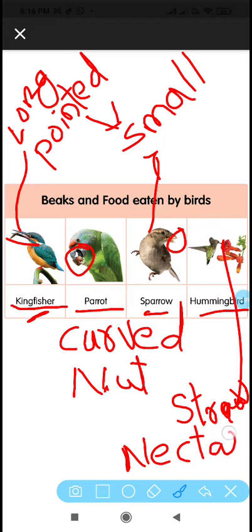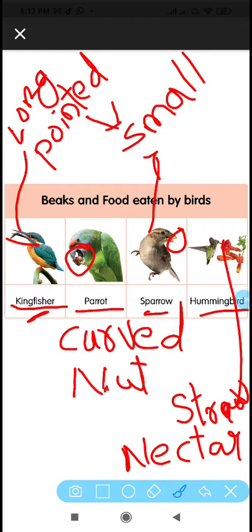Just now I told you the meaning of nectar: a sweet juice secreted from flowers is called nectar. So the hummingbird sucks the nectar from flowers using its pointed, long, straw-like beak.